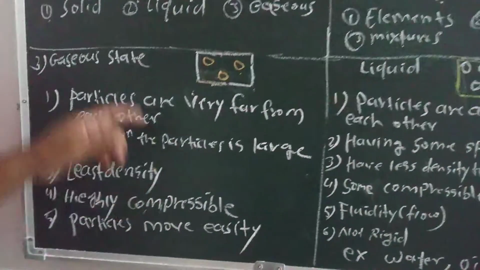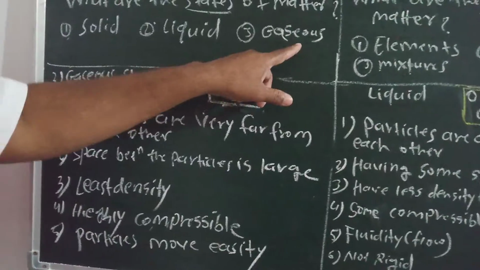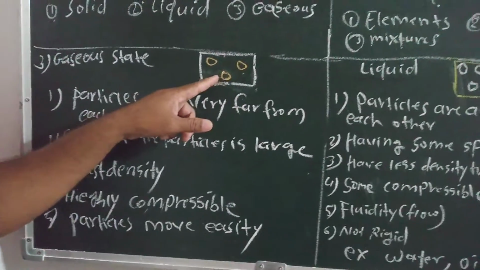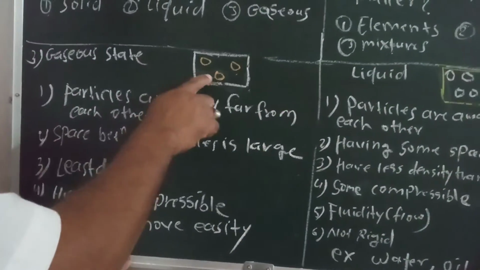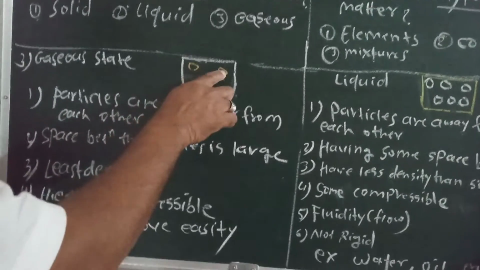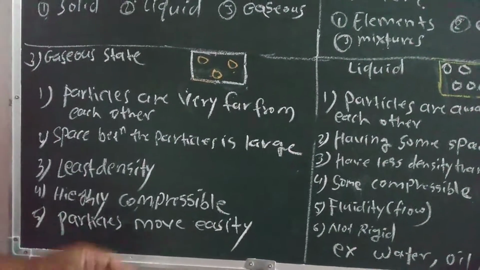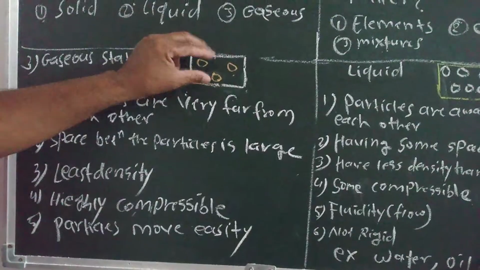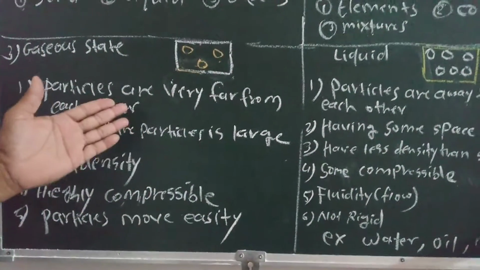So students, the last state of matter is the gaseous state. So we will see the characteristics of the gaseous state. This is the structure of the gaseous state. These are the atoms, these are the particles moving in the gaseous state. From this picture, we can conclude some very simple characteristics.